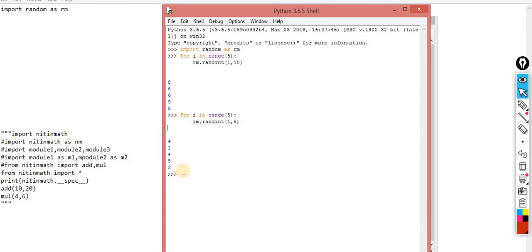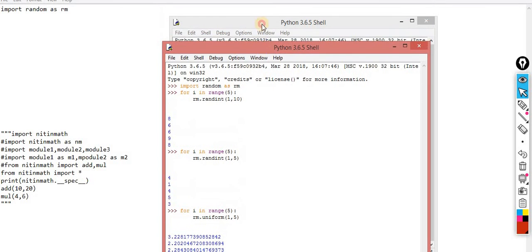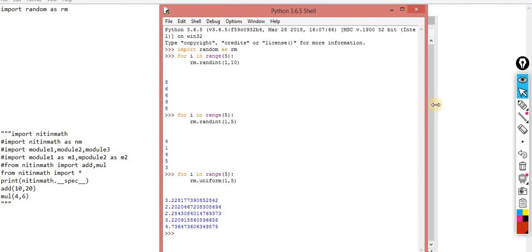In another case, we have uniform. rm.uniform between 1 to 5. Now it generates random numbers in decimal format between 1 to 5, not including 1 and not including 5. Keep this point in mind.